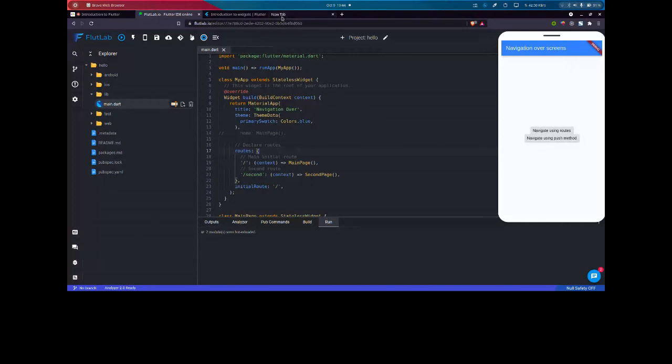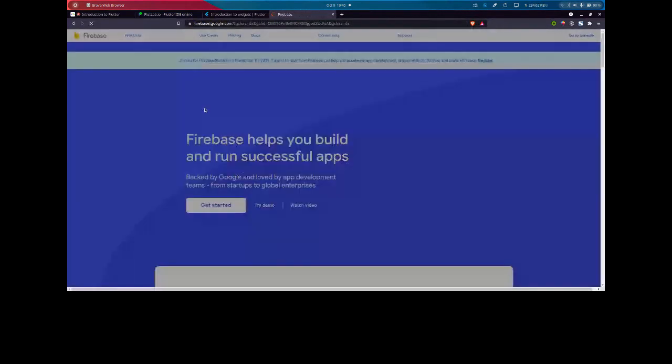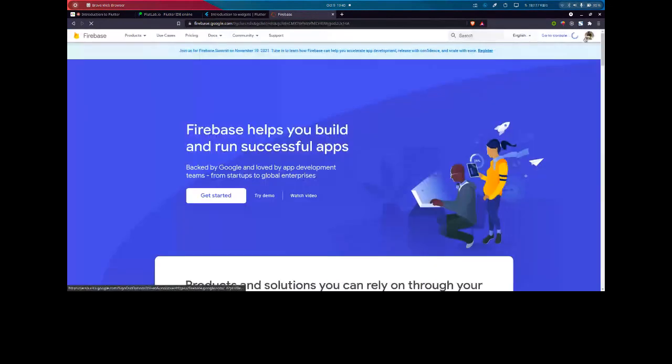But what Firebase does is it provides us a backend as a service. It means we don't have to set up a server for this. Firebase has already done this part for us. Basically, it abstracts all the things required for this. Let me go through the console.